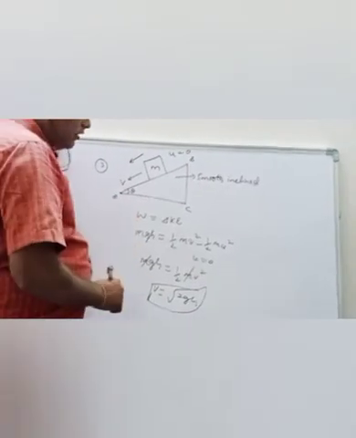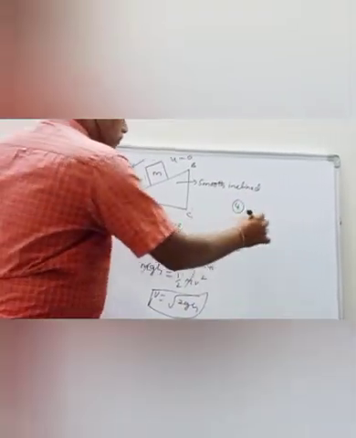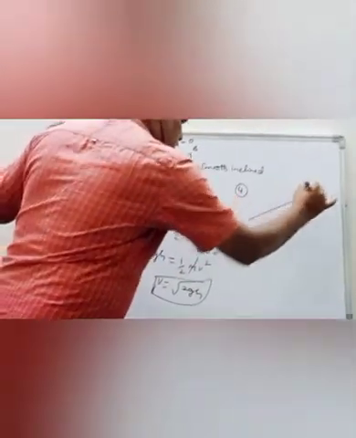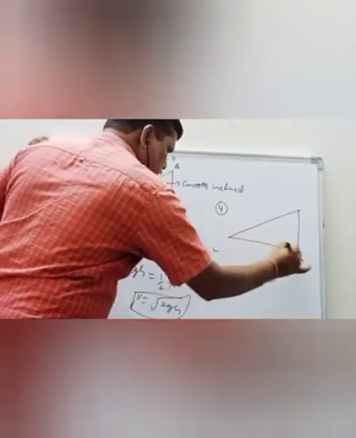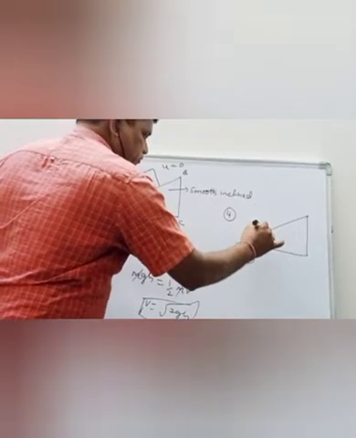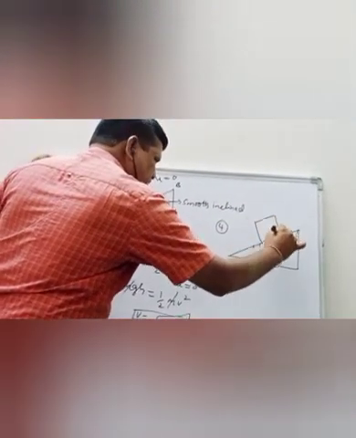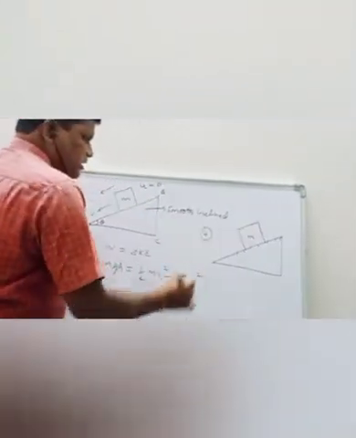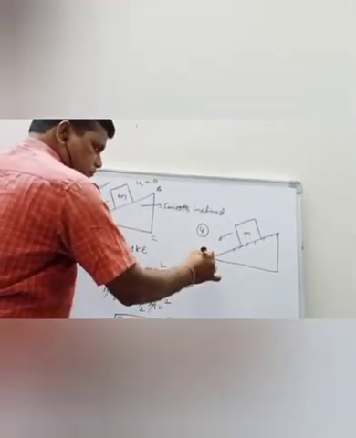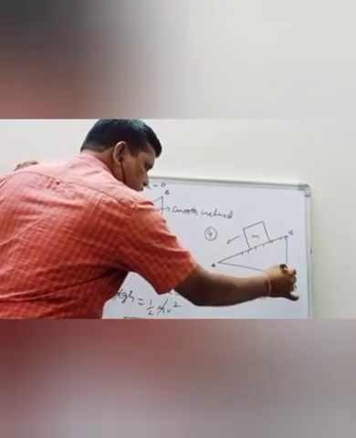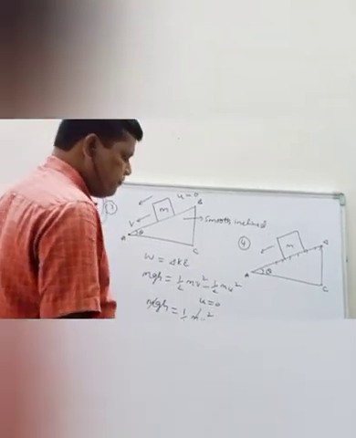This is one of the applications, and one more application. A block of mass m is sliding down a rough inclined plane of inclination angle theta.